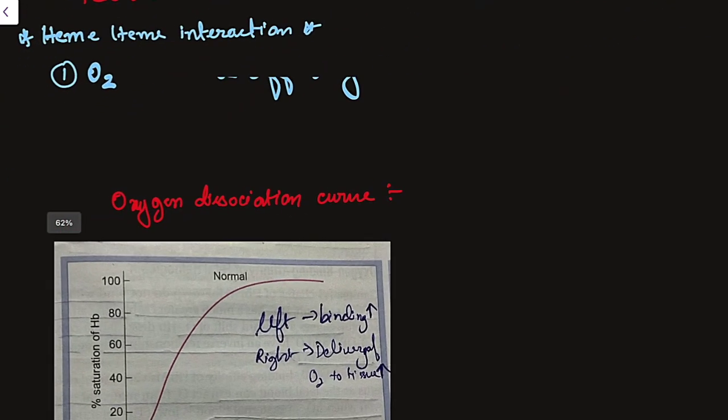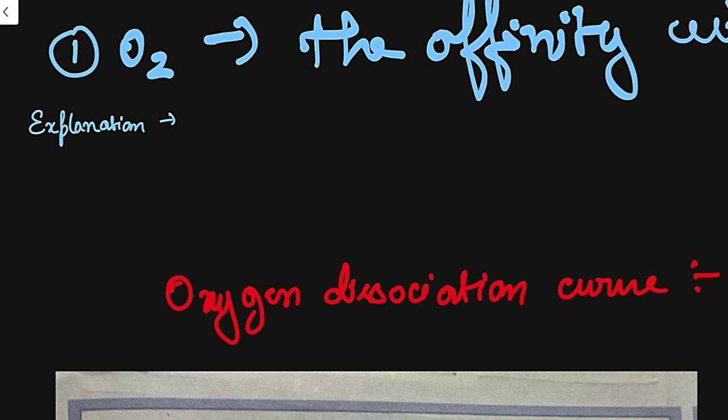This is only the heme interaction. Explanation why it is happening: the four polypeptide chains, that is the globin chains, are bound tightly. That means they are in the tense state, the T state.